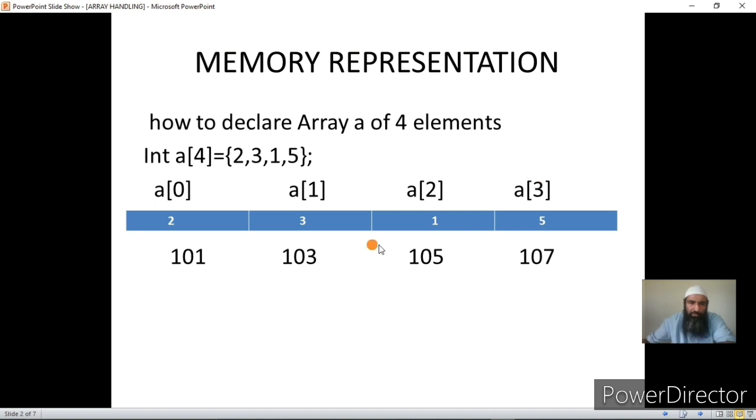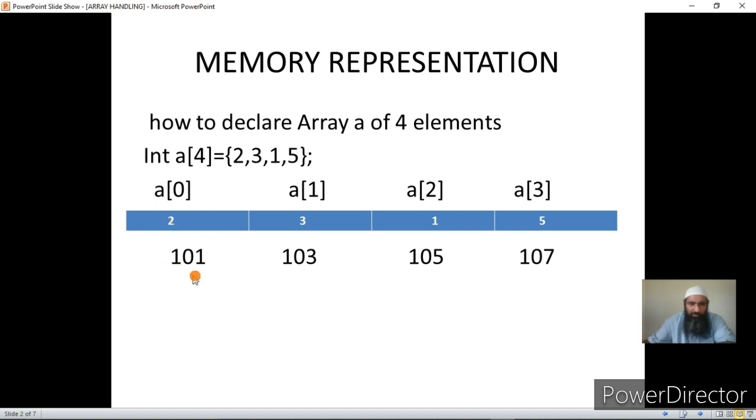So now, so far as memory representation is concerned, since we have declared an array of type integer and it has 4 elements and I have given the values also. Note, each integer variable has a size of 2 bytes.